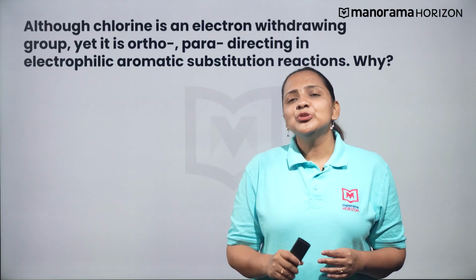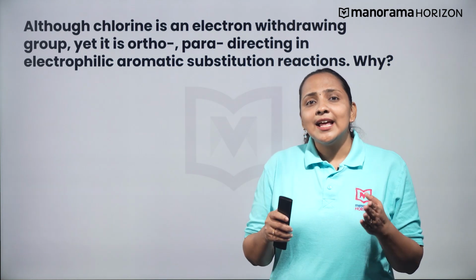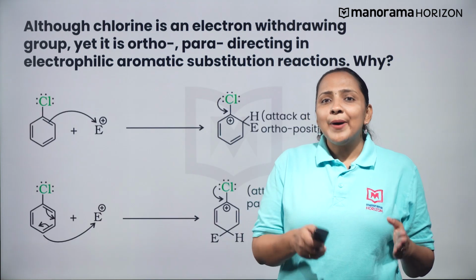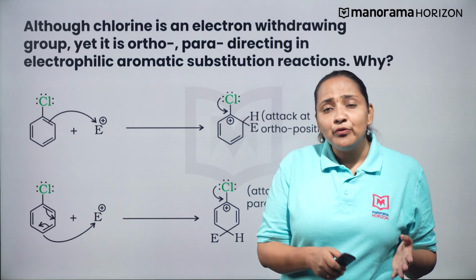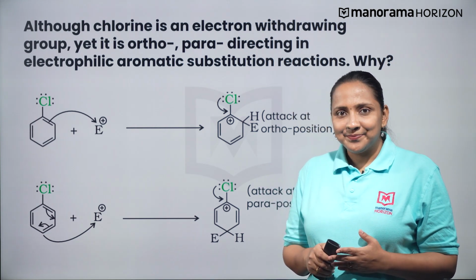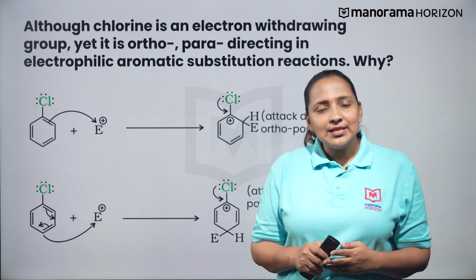Now we have come to the end of this topic. Now let me ask you a question. Chlorine is an electron withdrawing group, yet it is ortho-para directing in electrophilic aromatic substitution reactions. Why? Well, try to figure out. Now let us summarize what we have learnt.